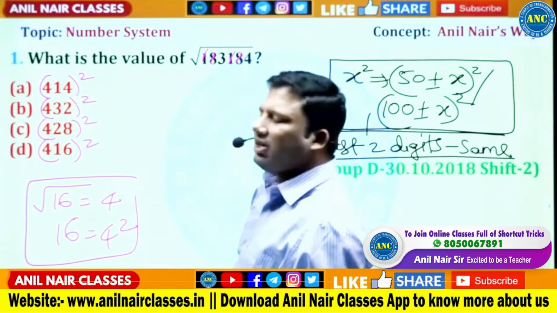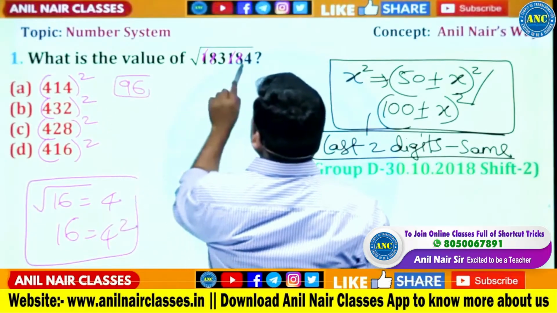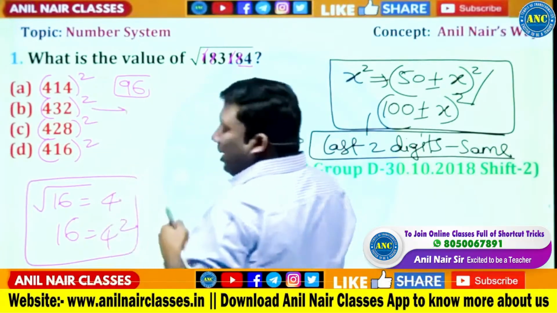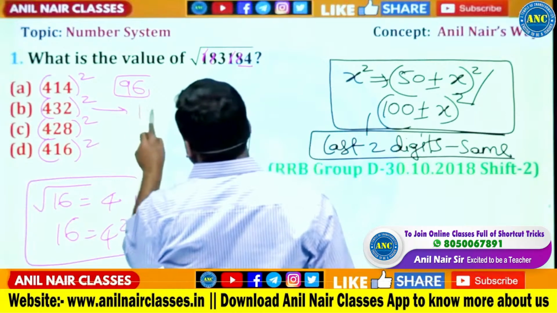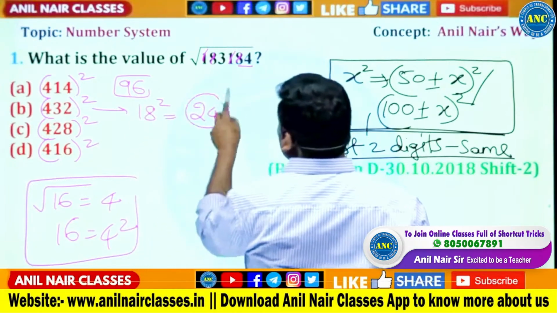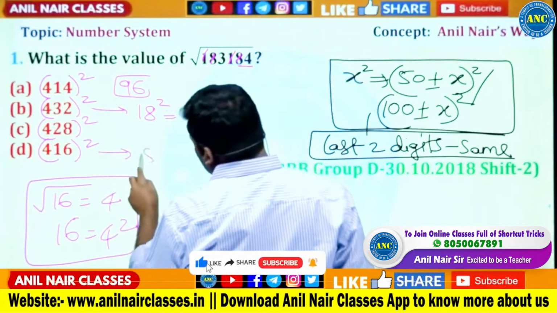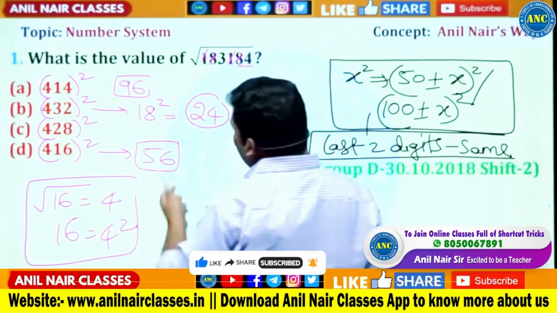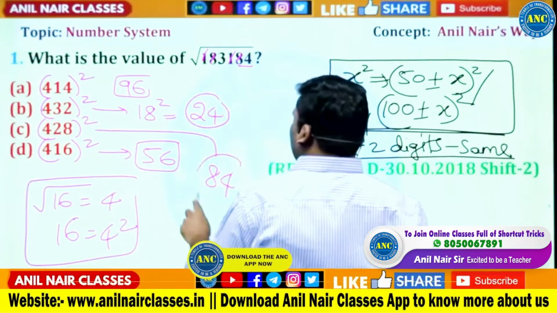What is 14 square? 196. What are the last two digits? 84? Not possible. 32 square. 32 is how much less than 50? 18 less than 50. 18 square is 324. What are the last two digits? 84? Not possible. 16 square is 256. Last two digits is 84? It is not possible. 28 square is 784.